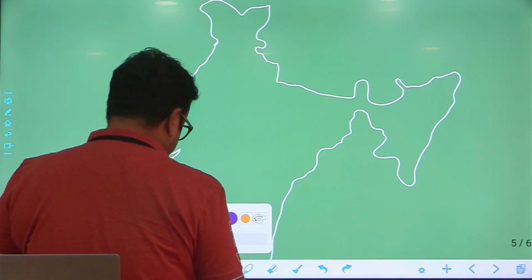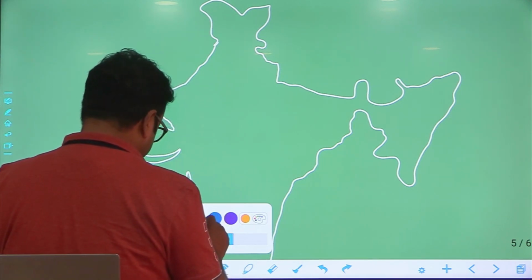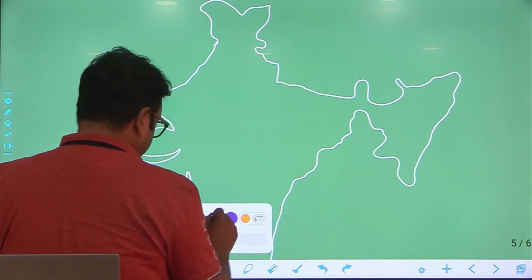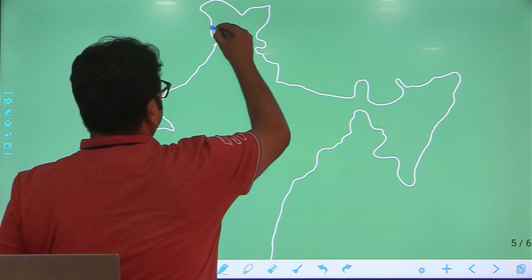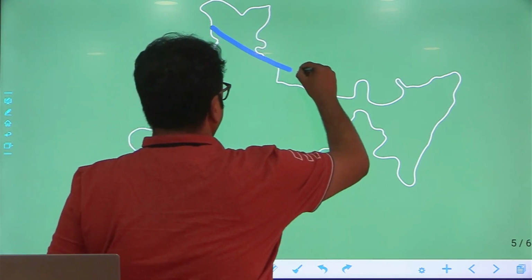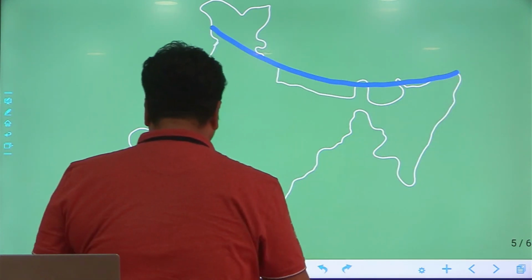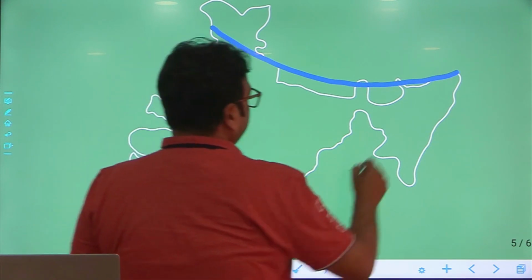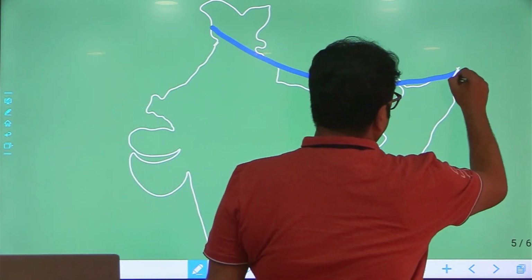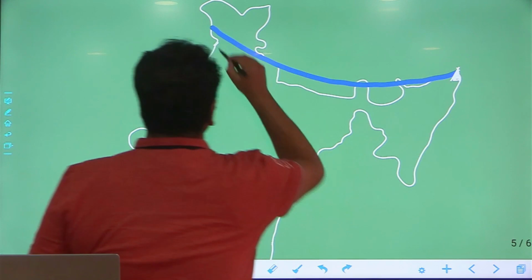So if you see the entire India, you will find that from Namcha Barwa to Nanga Parvat. Namcha Barwa is situated here, and this is Nanga Parvat.